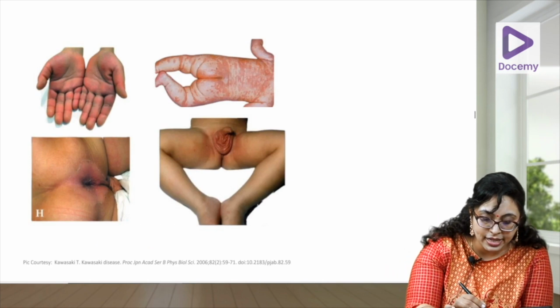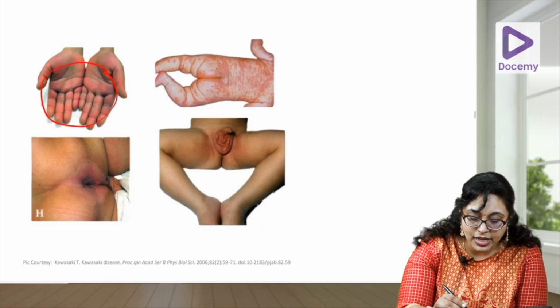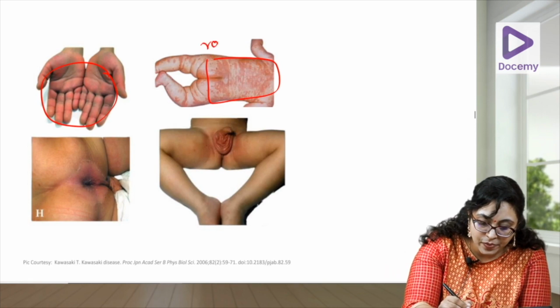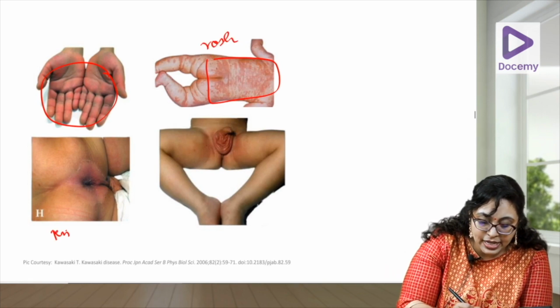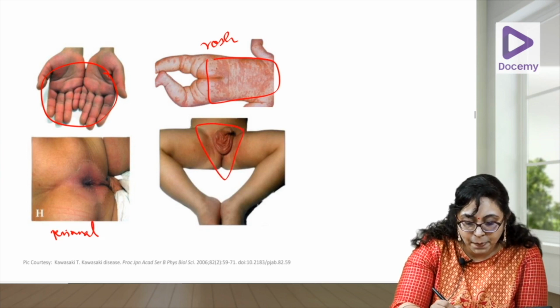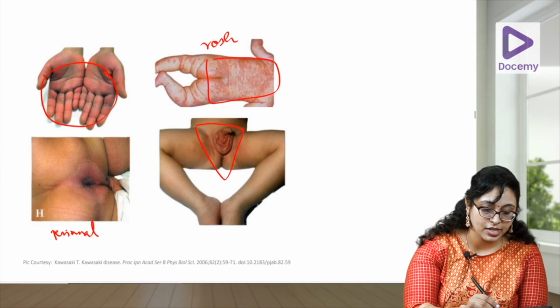So, here you can see that erythema of the hands. Here you can see the generalized maculopapular rash. Okay, this is the rash. Perianal desquamation, a very characteristic feature, and the perineal accentuation in Kawasaki disease.